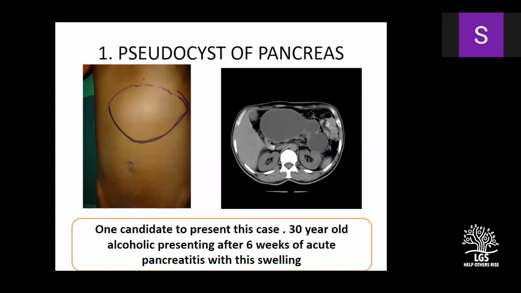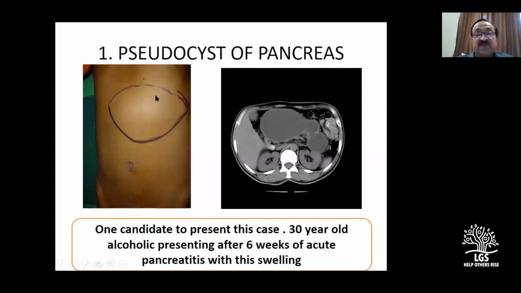It doesn't move with respiration. Dull to percussion. I told you to start the inspection and you went on to percussion. See, please do not make such mistakes in the examination. Surface is smooth. Borders are well defined, clear. The upper one was not clear. The surrounding skin or surrounding area and any pulsations which are visible, you should mention. Okay. Location, extent, size, shape, surface, border, and the rest of the things.